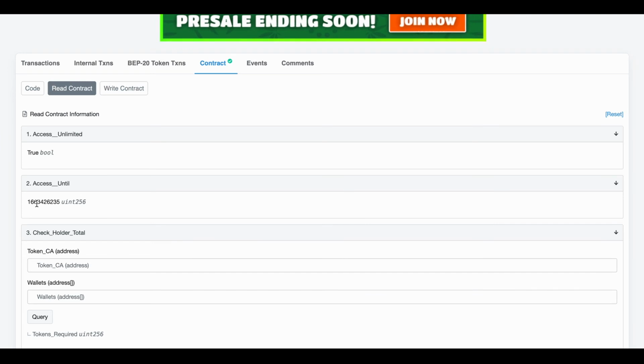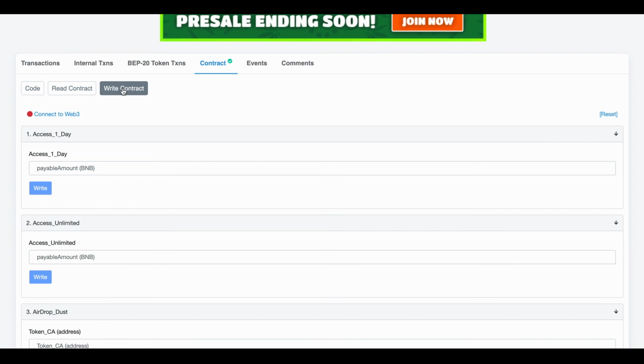Now, if you opt to pay the 2 BNB for unlimited access, you'll see that this will change to true on your contract, whereas by default, this will be false. And this would by default be 0 until you've made the initial payment for 24-hour access. Now, once you've got access to the contract, your owner wallet is able to interact with the functions on the right page, but you cannot interact with this contract with any other wallet.